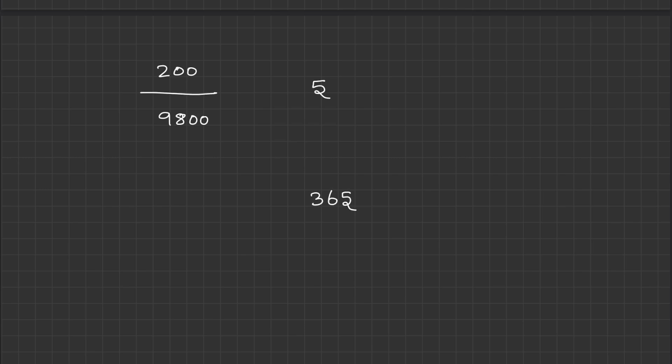And how do you know? By doing that simple cross multiplication. This multiplied by this and divided by this will give you that percentage. Of course, eventually we have to multiply by 100 to get that. So the calculation goes like this. It's going to be 200 by 9,800 into 365 divided by 5.